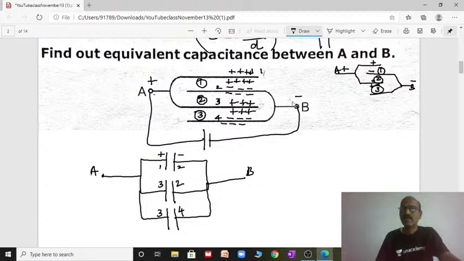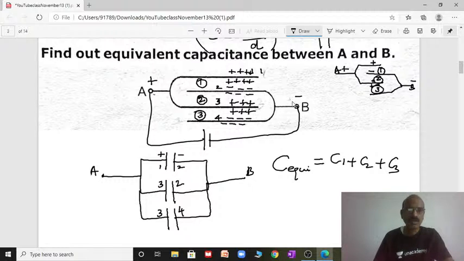We know that when three capacitors are connected in parallel, the equivalent capacitance is the sum of all of them: C1 plus C2 plus C3, where each C is epsilon naught A by D, since these are parallel plate capacitors. If all the capacitances are C, then you will get 3C, where C is epsilon naught A by D. So this is how to find the equivalent capacitance between A and B.